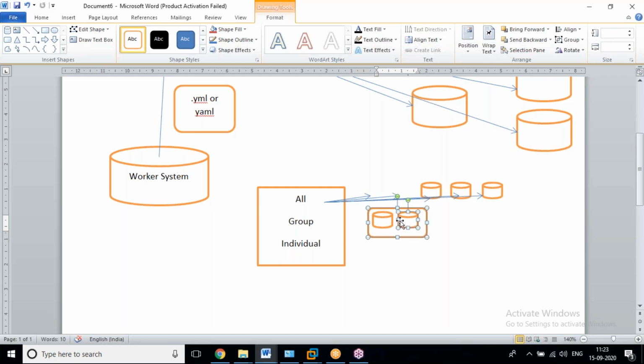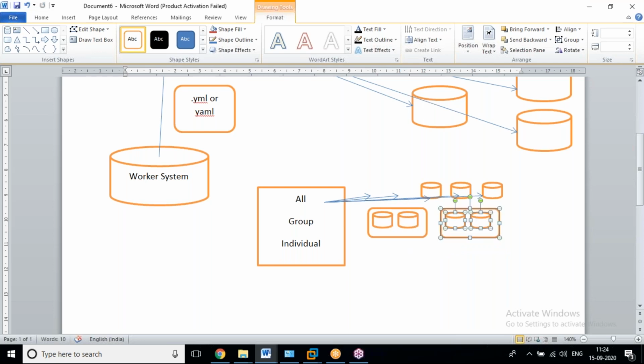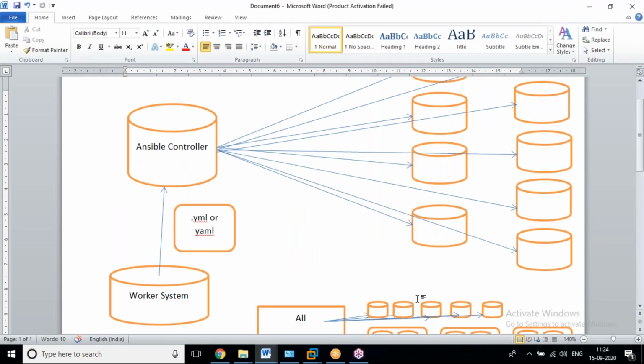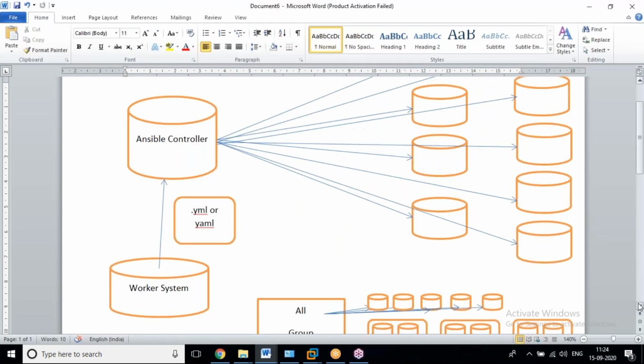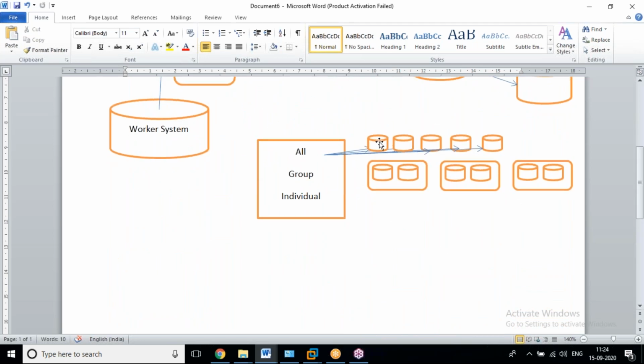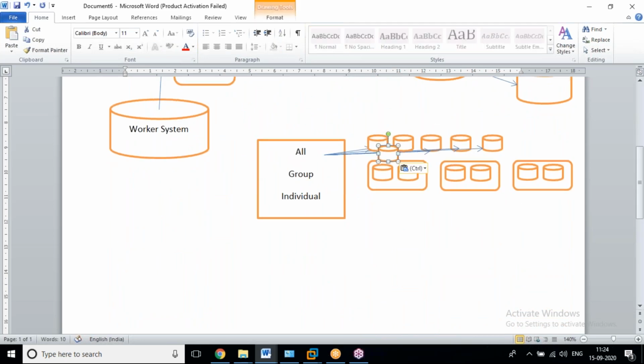And one more group, for example a DB group, test environment, DB environment, or production environment, like that. Wherever you want to place it, yes, you can place it. If you want to execute on a particular individual server, only a single server, yes, we can execute.